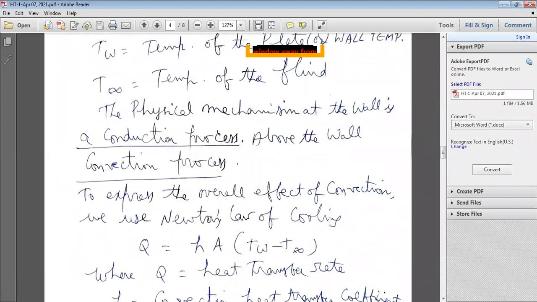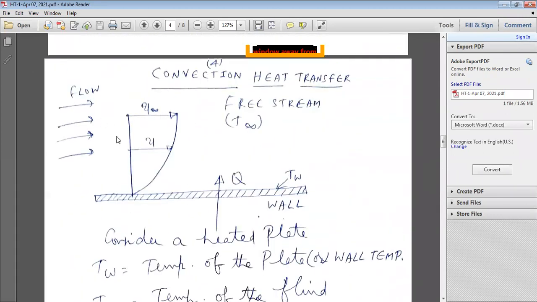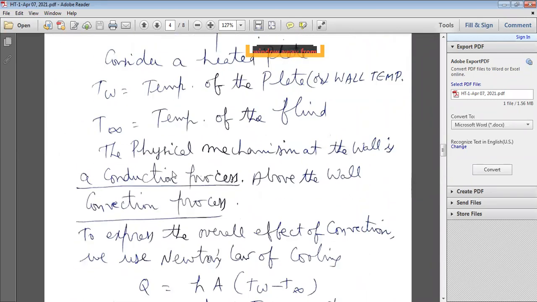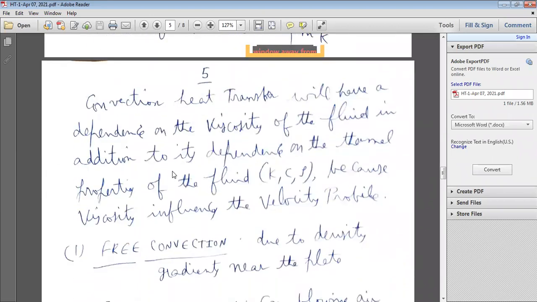Whenever convection heat transfer takes place, the velocity of flow of the fluid, density of the fluid, and specific heat of the fluid, and other properties affect the heat transfer. Convection heat transfer will also depend on the viscosity of the fluid.